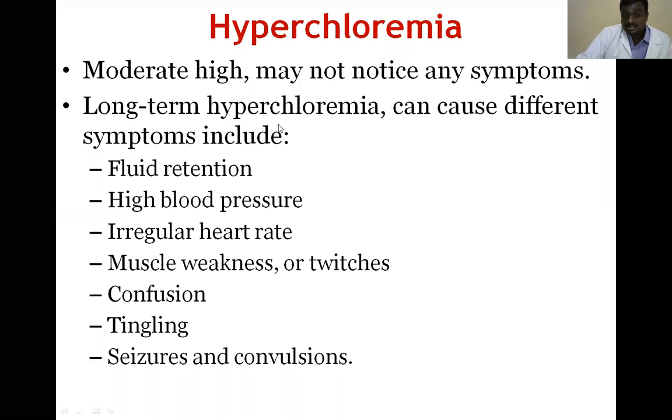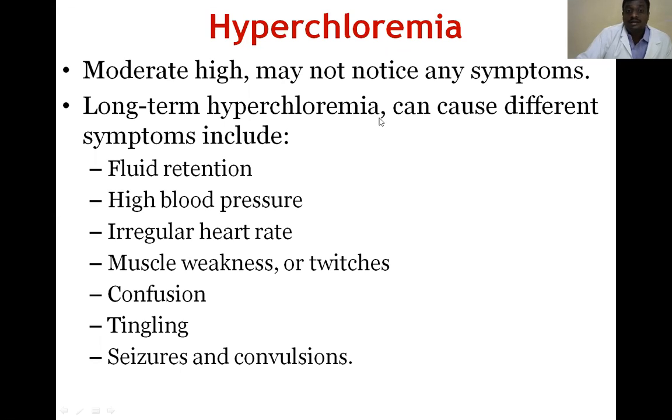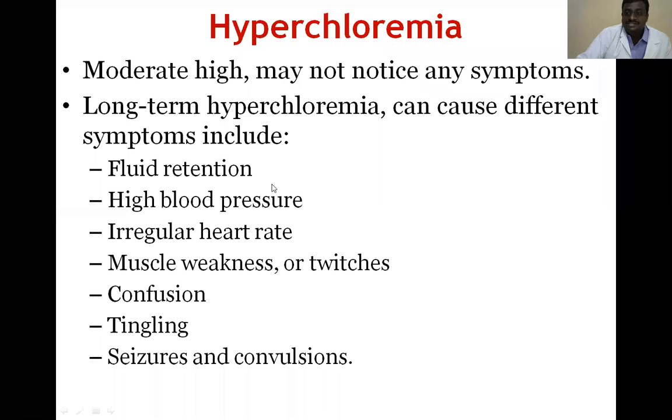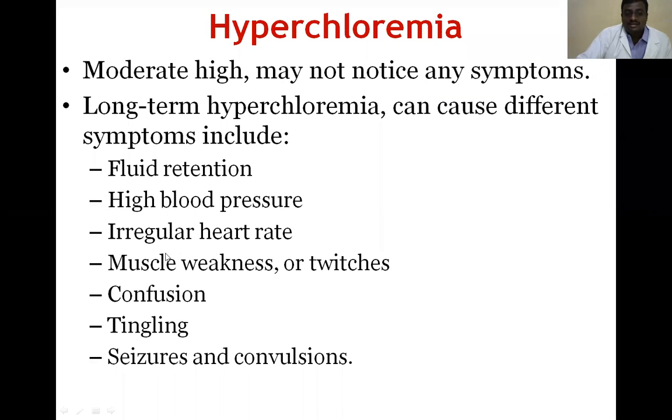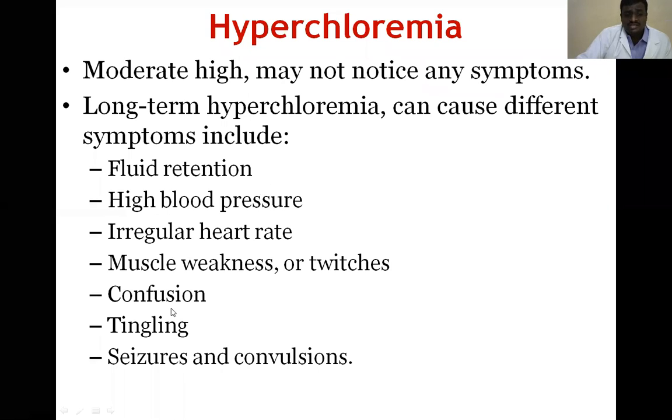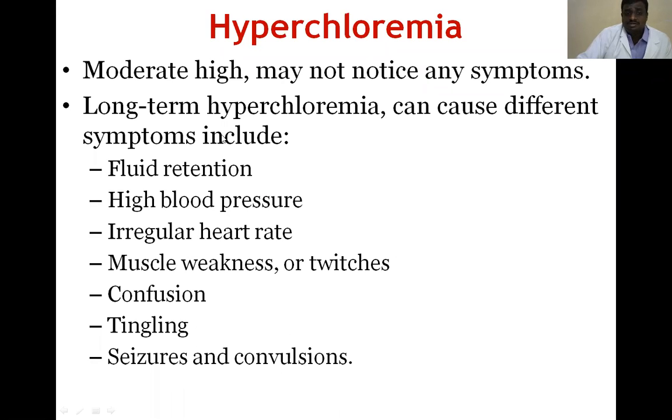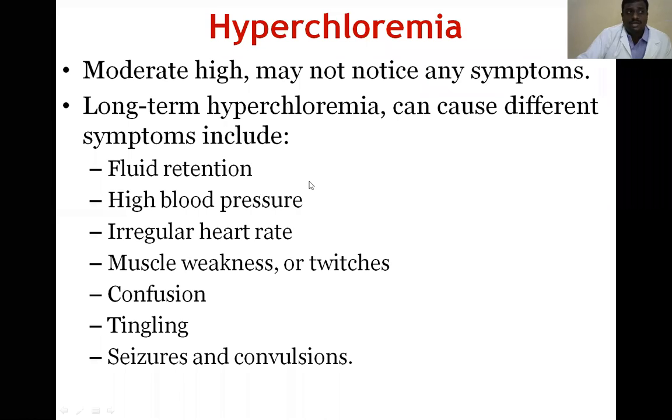But if it is very high, long-term and untreated, it may produce some symptoms. What are those? Fluid retention, high blood pressure, irregular heart rate, muscle weakness, confusion, tingling, seizures, convulsions. These are all symptoms we will see in hyperchloremia.